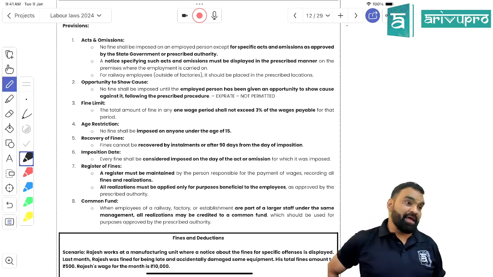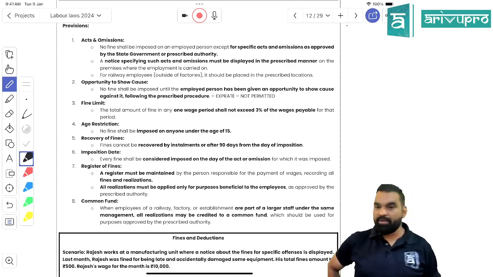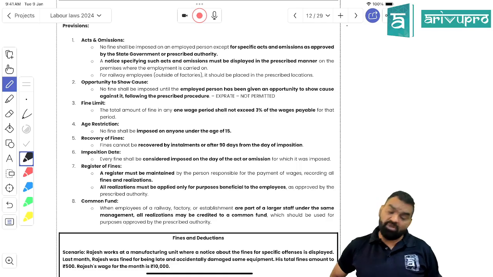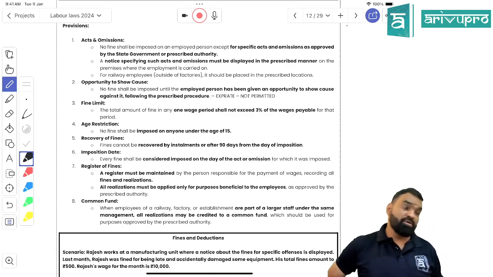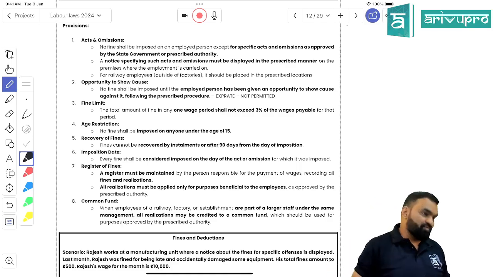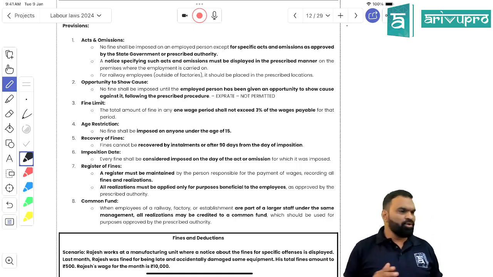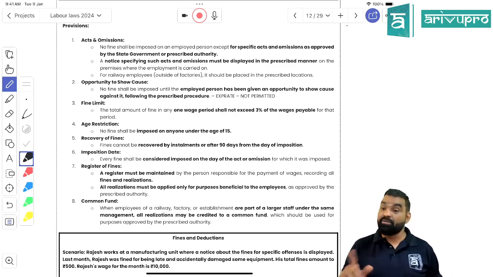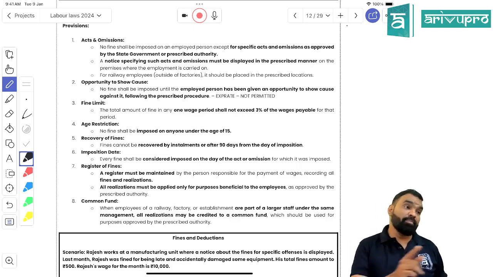Suppose, as a labor consultant, my client says, I want to create a discipline-oriented environment in my organization, and I want my employees to be very punctual when signing in to the office. I would suggest: you can do it, but don't charge a penalty of more than 3% of their salary, or you would be in legal trouble.